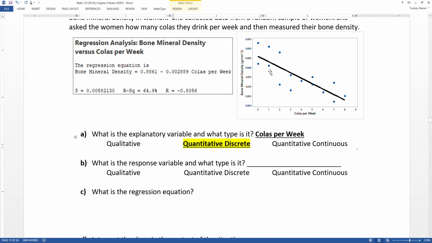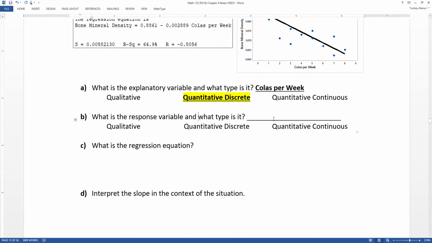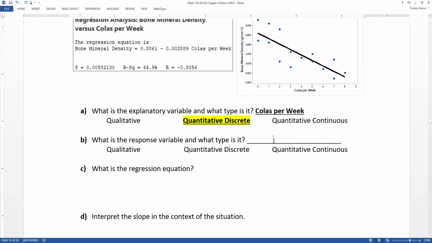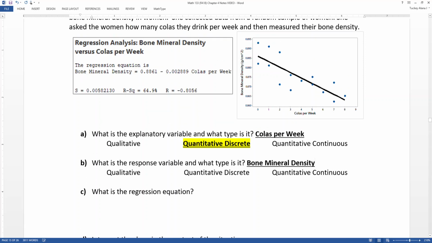Well, if you look at all of these dots, they're all in line with a vertical line of 0, 1, 2, 3, 4. So obviously they were not allowed to put in 2.5. No cheating. So you either drink 2 or you drink 3. So all these dots are in those. So it would be discrete. If they asked how many ounces per week, that would be more continuous. But in order to get a fair measurement of that, you would probably have to track people a little bit more than just asking them how many colas per week they drink. For example, we'd have no idea how big the colas are per week, and that information wasn't given.